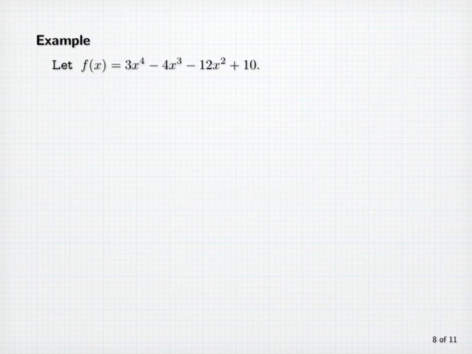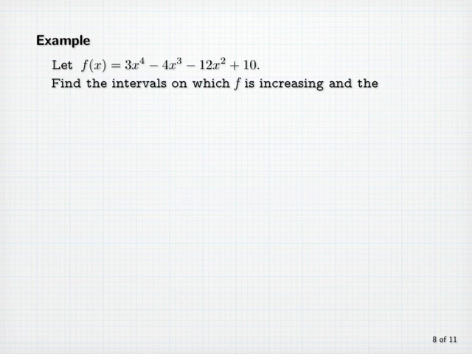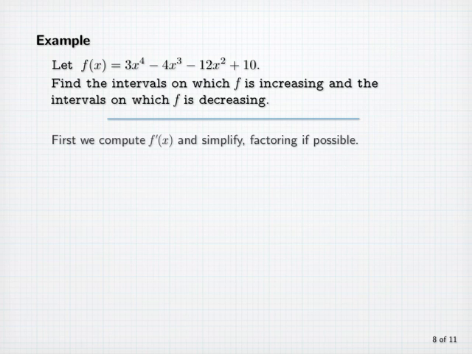Example. Let f of x equal 3x to the fourth minus 4x cubed minus 12x squared plus 10. Find the intervals on which f is increasing and the intervals on which f is decreasing. We first compute the derivative f prime of x and simplify and factor if possible. We'll use the power rule here and find that f prime of x is equal to 12x cubed minus 12x squared minus 24x. We notice that 12 is a common factor as well as x to the first power.